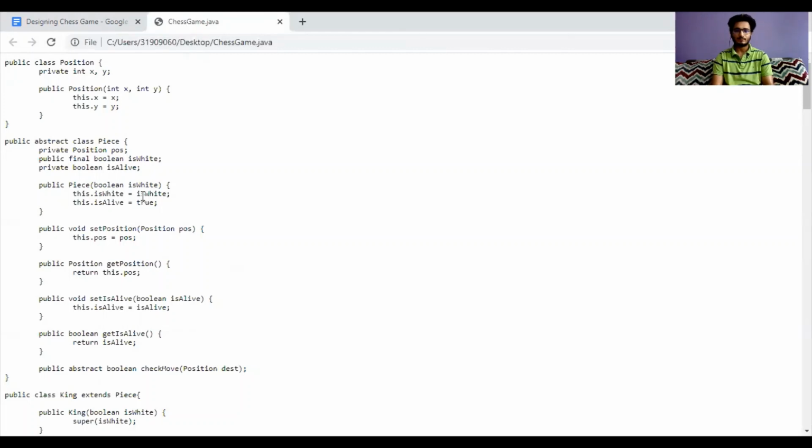Now one thing I would like to tell is that there are many designs possible, and this is one of the designs.